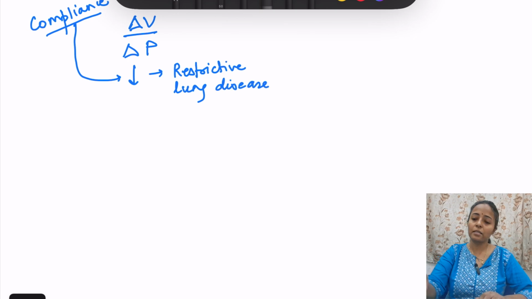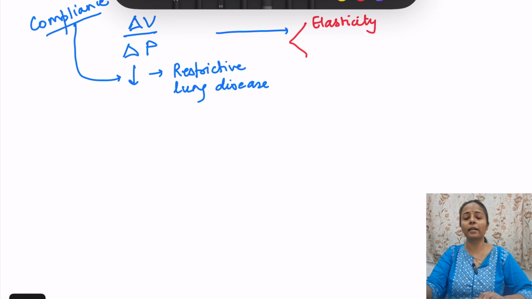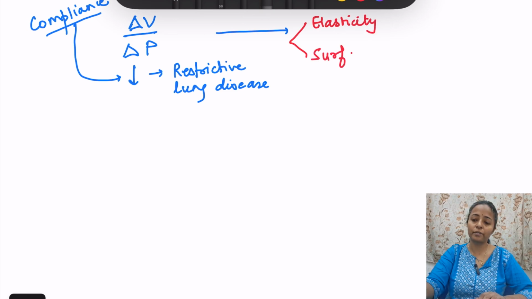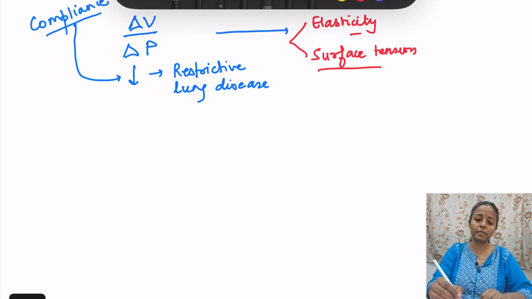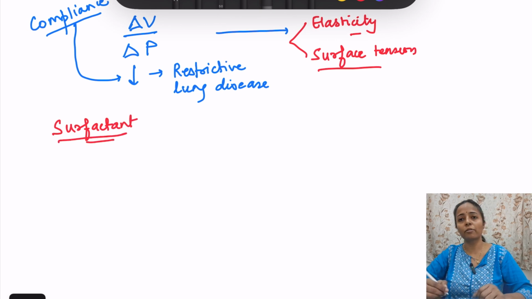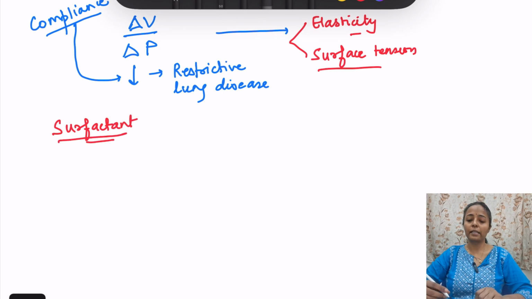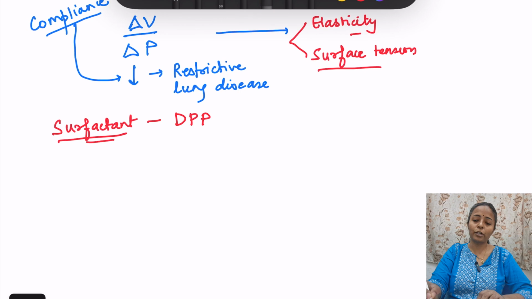Now this compliance is basically affected by two factors. One is the elasticity of the lung and the other is surface tension. We will not talk about elasticity, we will talk about surface tension, because there is a substance which is released, that is the surfactant. Actually its major composition is lipid. Surfactant proteins are also there, surfactant protein A, B, C, like that. The major composition of this surfactant is dipalmitoyl phosphatidylcholine, DPPC. This surfactant is released from type 2 pneumocytes.